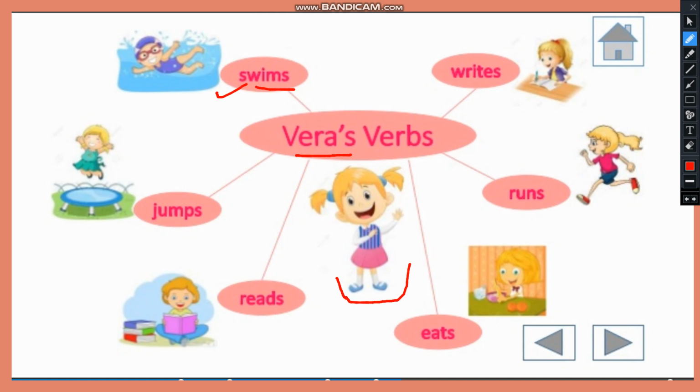Okay, so this is her action. Veera writes. Veera runs. Veera, what is she doing here? Eating. She eats here. Then Veera here reads. Veera here is jumping. So all these actions which Veera is doing, Veera is the noun and she is doing all these actions. So all these are verbs. All these are the doing words and Veera is doing all these things.